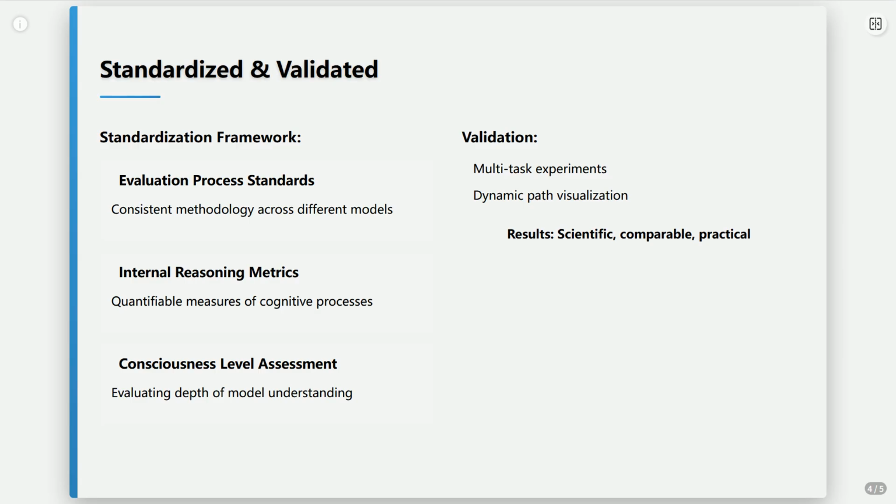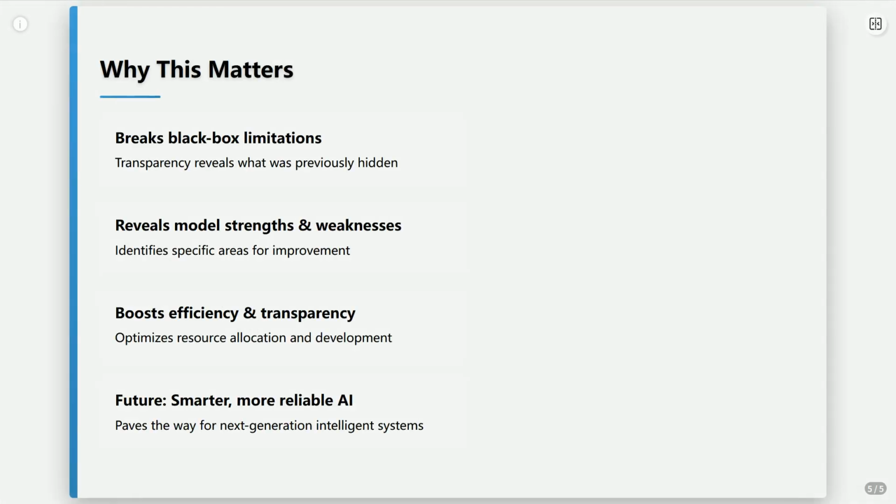We've put it through rigorous validation using multitask experiments and compared it against traditional methods. The proof is in the pudding. The results are significantly better at revealing internal mechanisms. Plus, we built a prototype system that visualizes these dynamic paths in real time, making the analysis interactive and intuitive. Science validated, practical. So, why should you care?